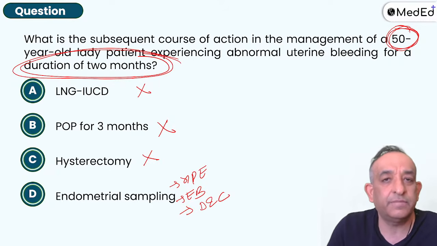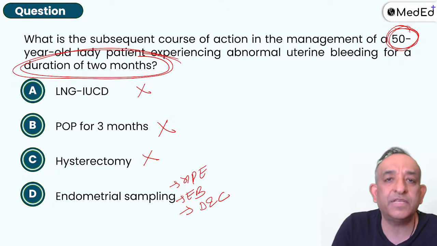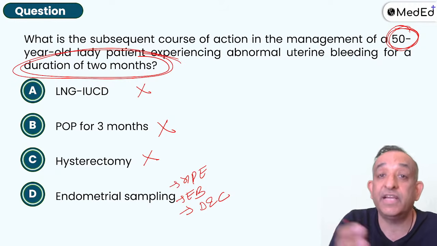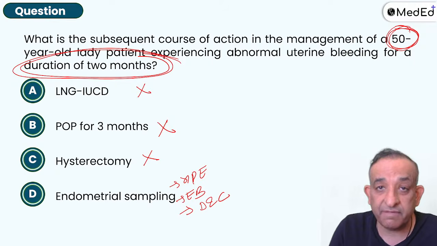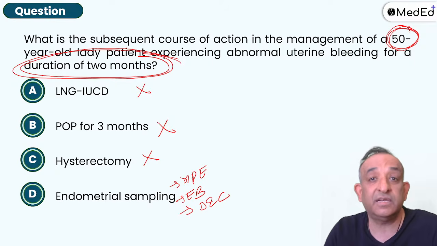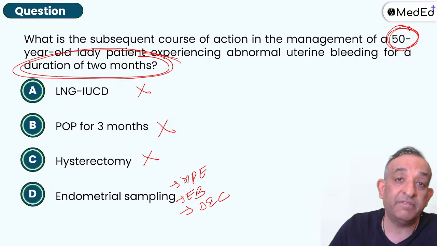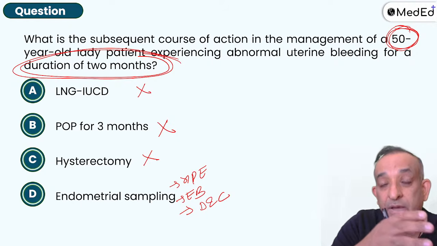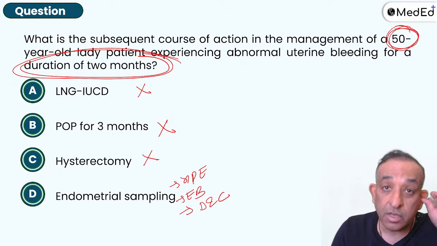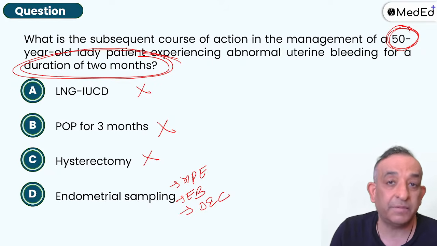You have to give antibiotics. If she's having a hyperplasia of the endometrium, I can treat it with progesterones. If there is hyperplasia with atypia, a hysterectomy is enough. If it is endometrial cancer, I have to do hysterectomy with a staging procedure of pelvic lymph node sampling and para-aortic lymph node sampling, and then get to know the staging and then manage the patient. So it depends on what is coming out in the biopsy.